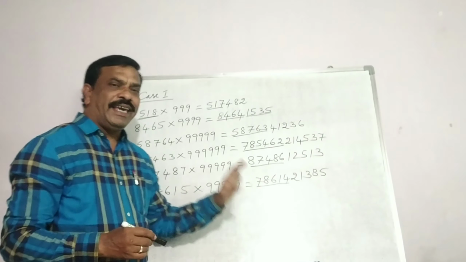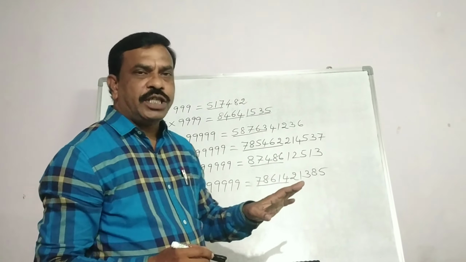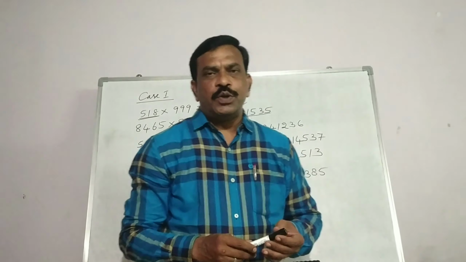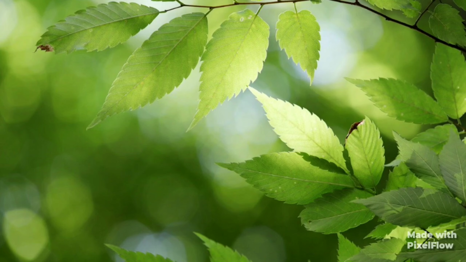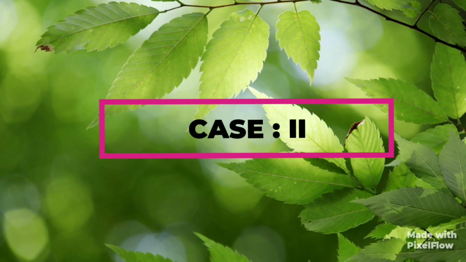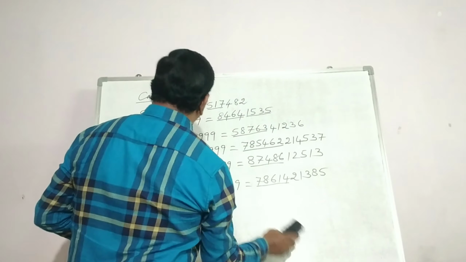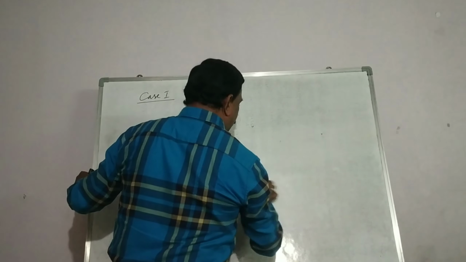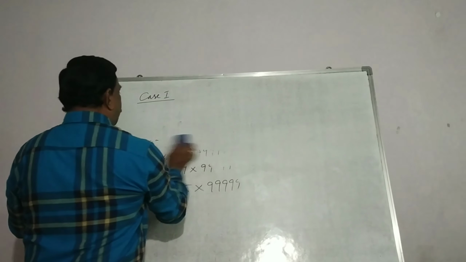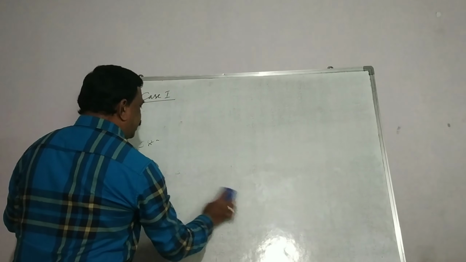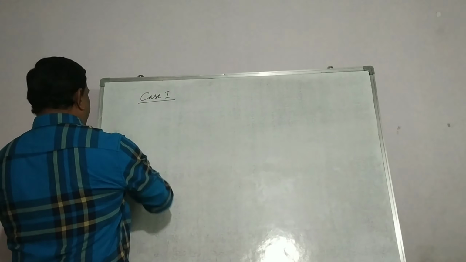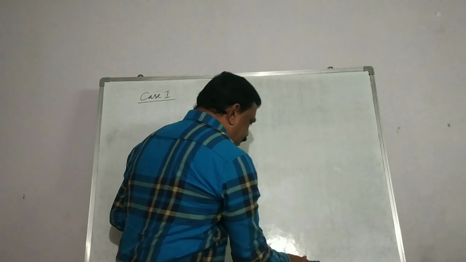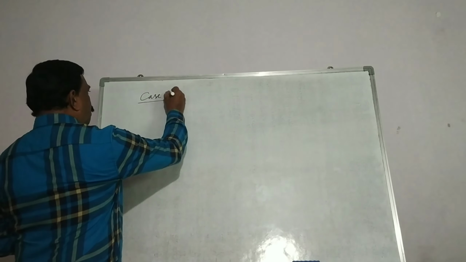So this is case 1. Hope you understood this part. Now let us move on to case 2. In case 2, we have fewer digits in the main number and more digits in the number having 9s. Now let us see how we can do this case. So this is case 2.